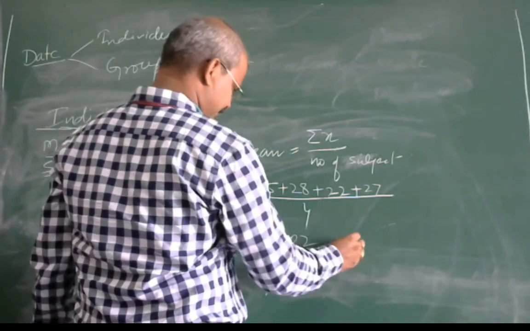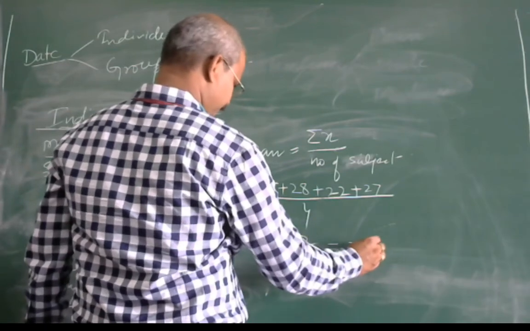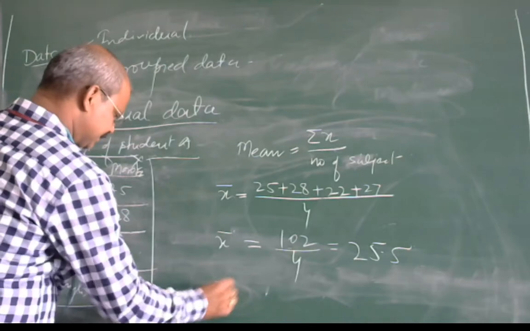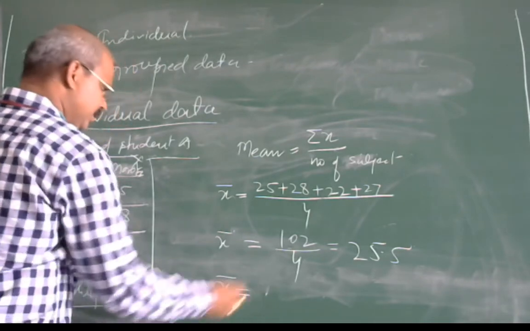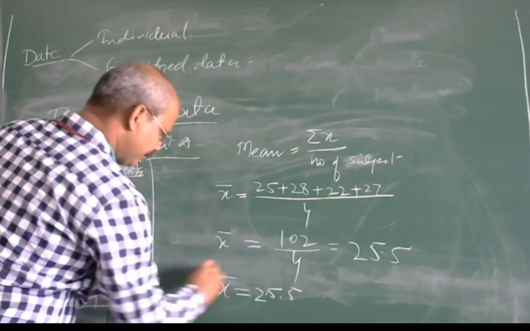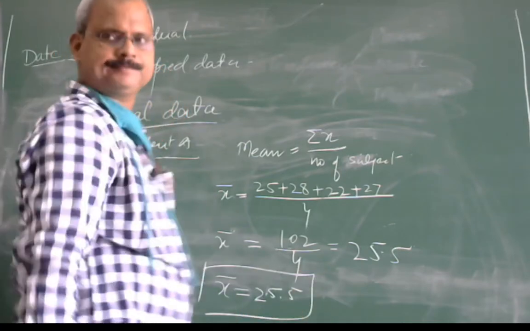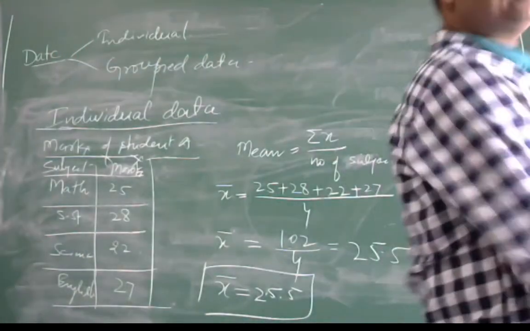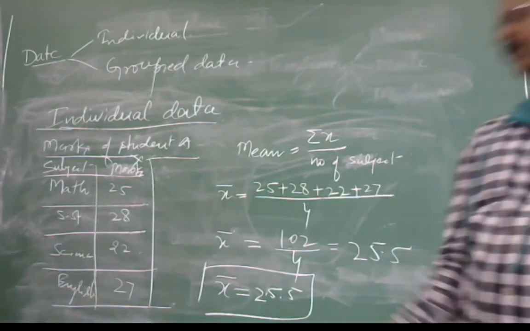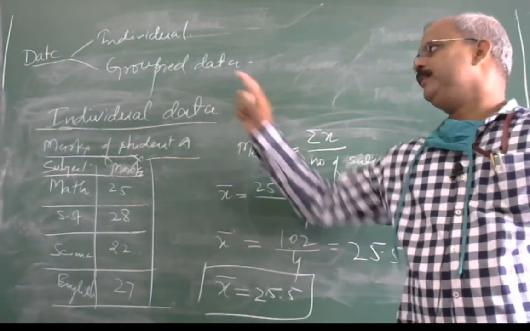So now this becomes the average marks, it means the mean is 25.5. This is the generalized way by which you can find the mean of the individual data.